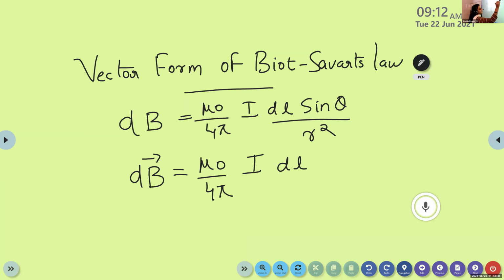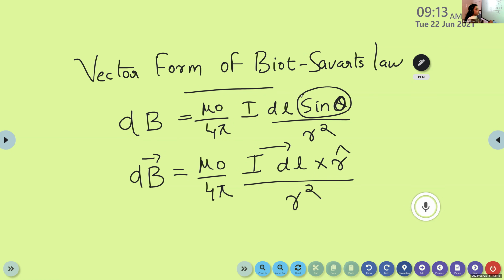I dl. Here, sine theta, theta is the angle between the point P and that of the conductor. So we can write I dl cross R, unit vector R, divided by R square. Instead of this sine theta, we are representing it in the form of the cross product with the unit vector R.